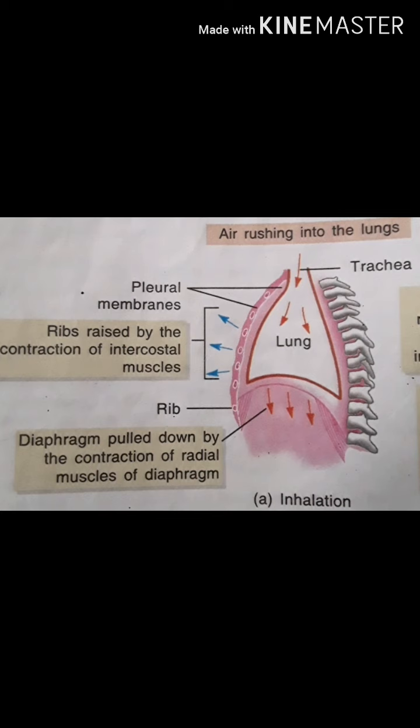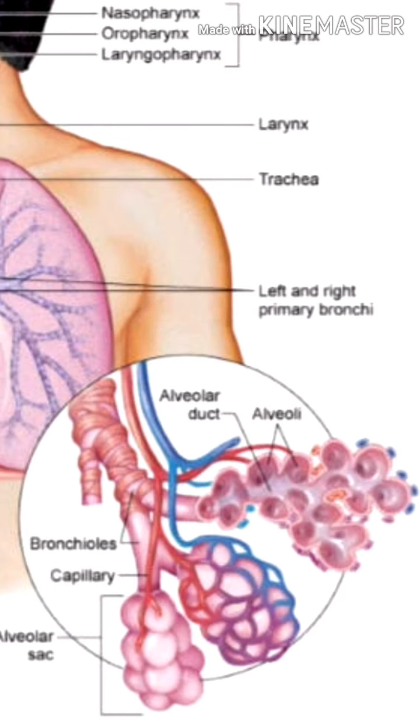And how does the exchange of gases take place? Let's study. When air is filled in the alveoli, the walls of the alveoli contain an extensive network of blood vessels. Oxygen is taken up by the blood from the alveoli, and the blood releases carbon dioxide into the alveoli, which it brings from the whole body.